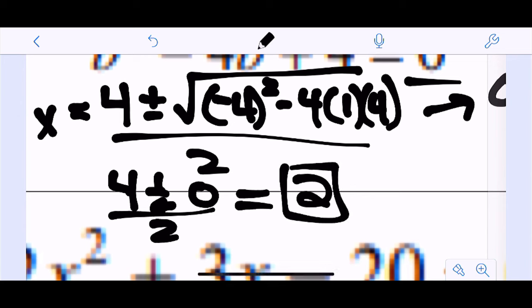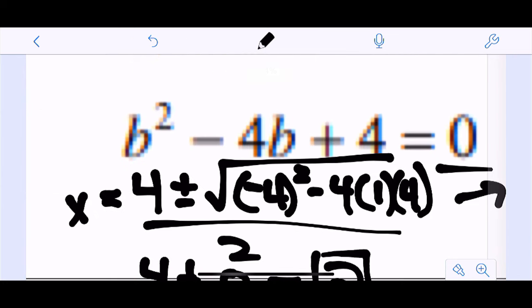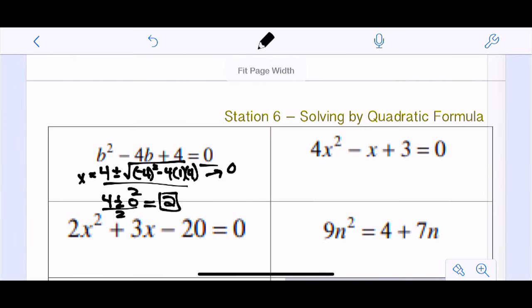So that's one solution, and it's a rational number. Now, because of that, I also know this would have been factorable. So if they didn't tell me what way to solve it, factoring would have been really fast here. All right, let's do another one.